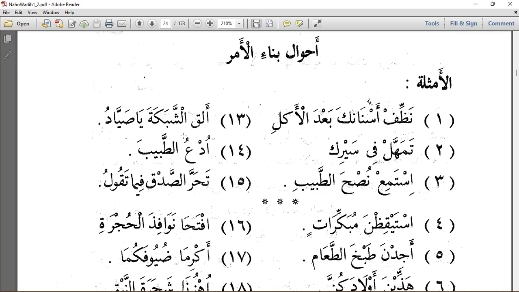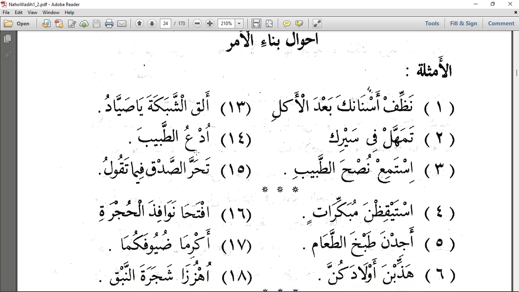So this is not what you look at. You have to return to the basis of the verb, the asl, and determine what it is coming from. So this is from da'a, yad'u, then forming amru, we remove the harf al-illa, so it becomes the basis of the analysis. So it is fi'lu amrin mabniyu ala hadhfi harfi al-illa. So ud'u al-tabib: call the doctor.